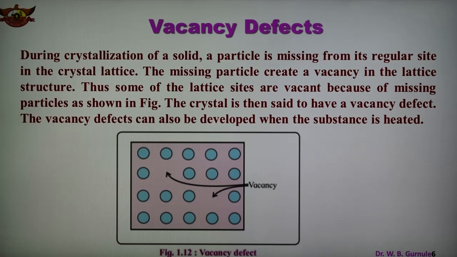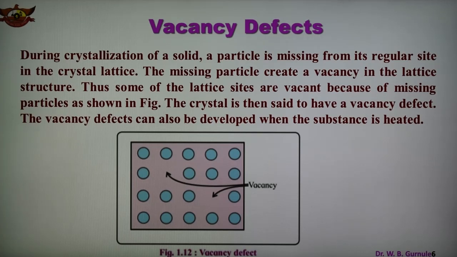During the process of crystallization of the solid, a particle is missing from its regular site in the crystal lattice. This missing particle creates a vacancy in the lattice structure. This is known as the vacancy defect.